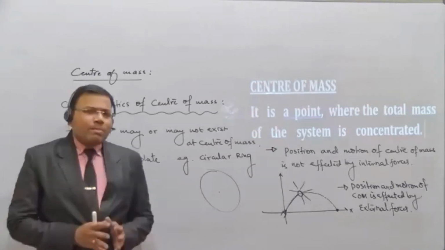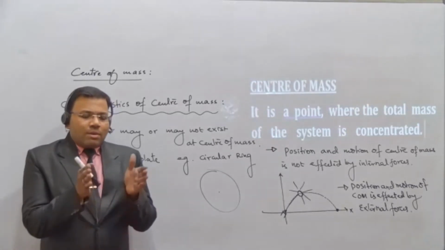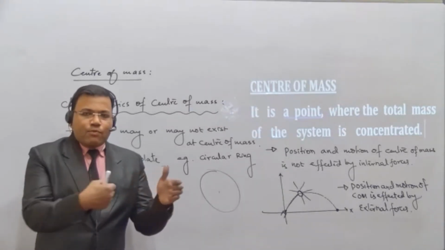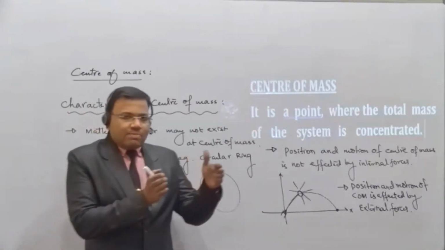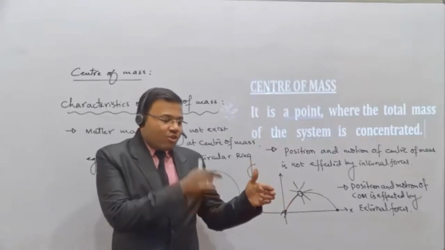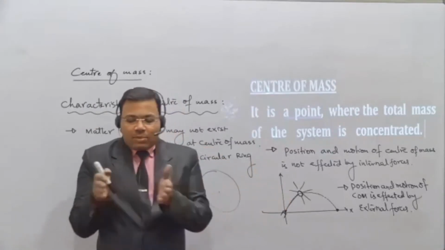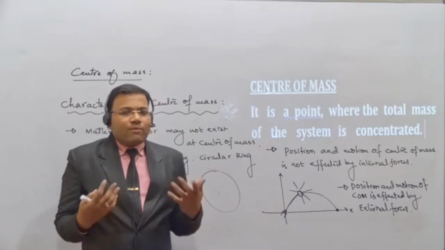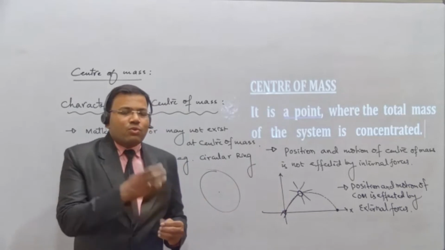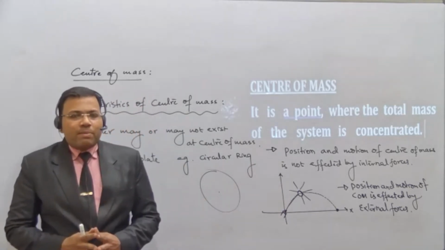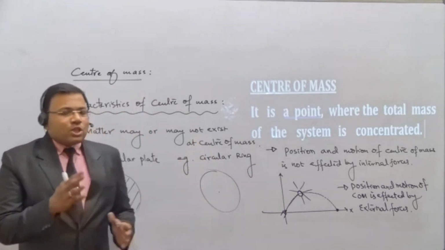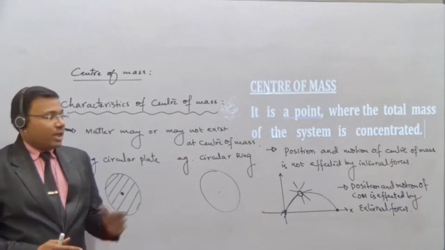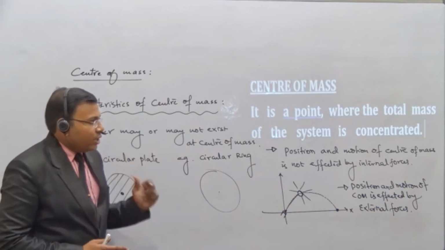So what do you mean by this? Just a block is kept here. Where is the center of mass? At the center. Now I apply some force on that. So this block has been displaced to this position. Where is the center of mass? Here is the center of mass. That means the center of mass has been shifted from one position to another position, by means of some external force. So here we learned a very important thing: the center of mass is not affected by the internal force, but it gets affected by the external force. That is also one of the properties we need to study.